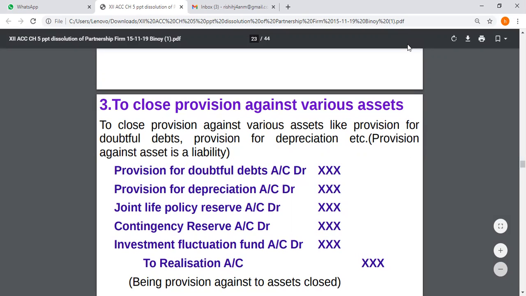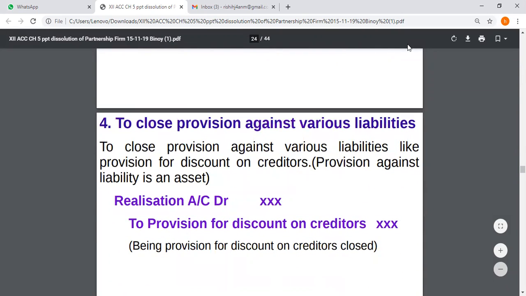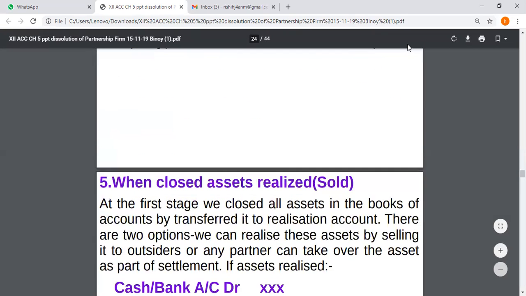All these are to be written on the credit side of realization account. So these provisions should be debited, realization account credited. To close the provision against liabilities, it should be on the debit side of realization account. So realization account debited to discount on creditors.